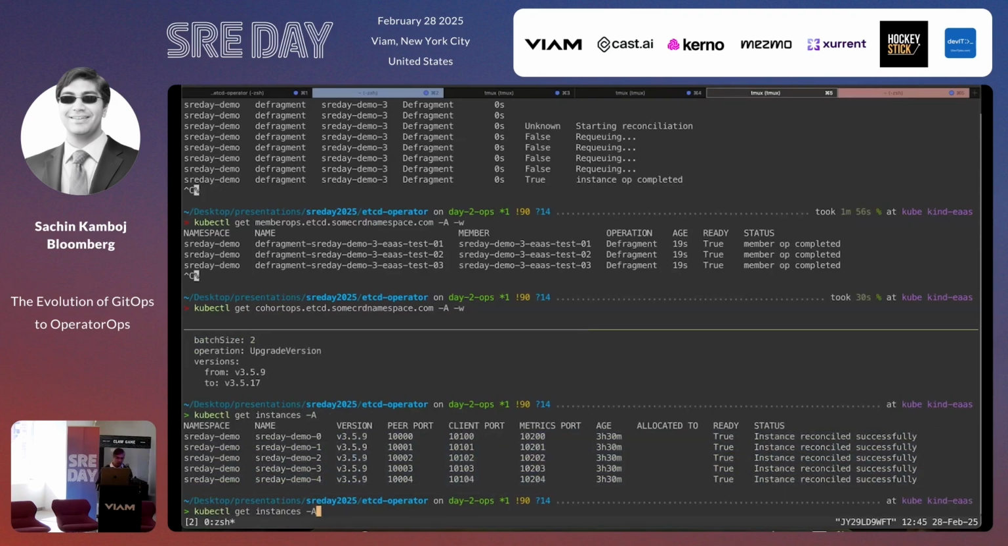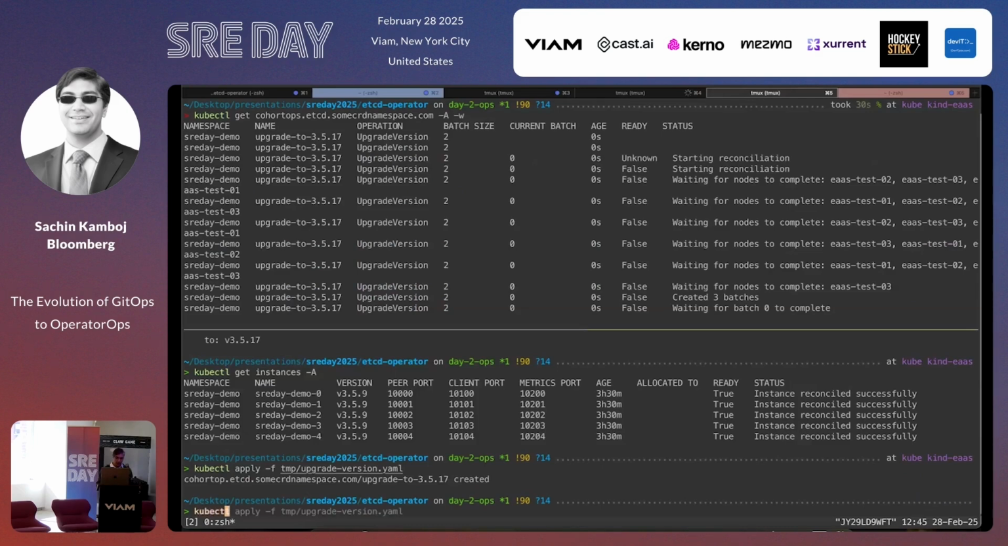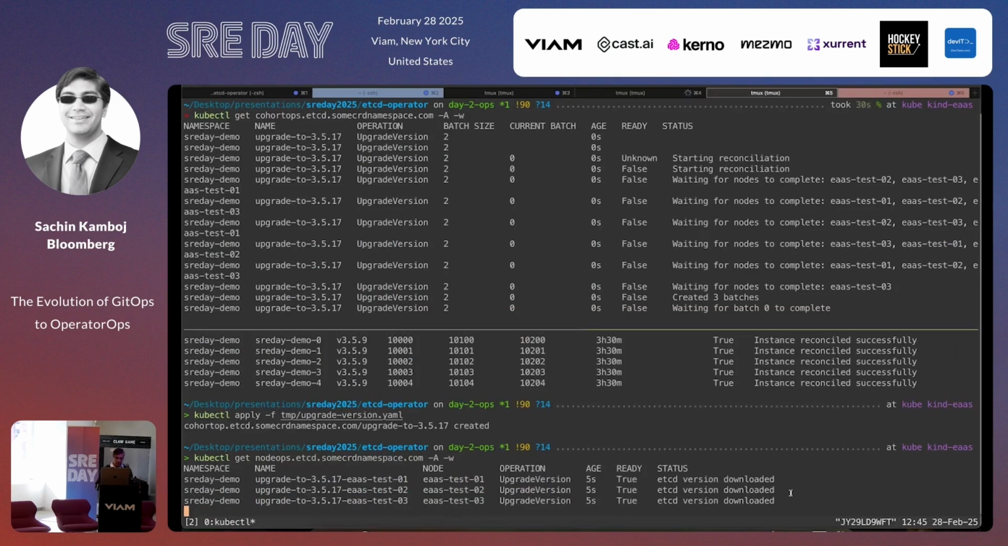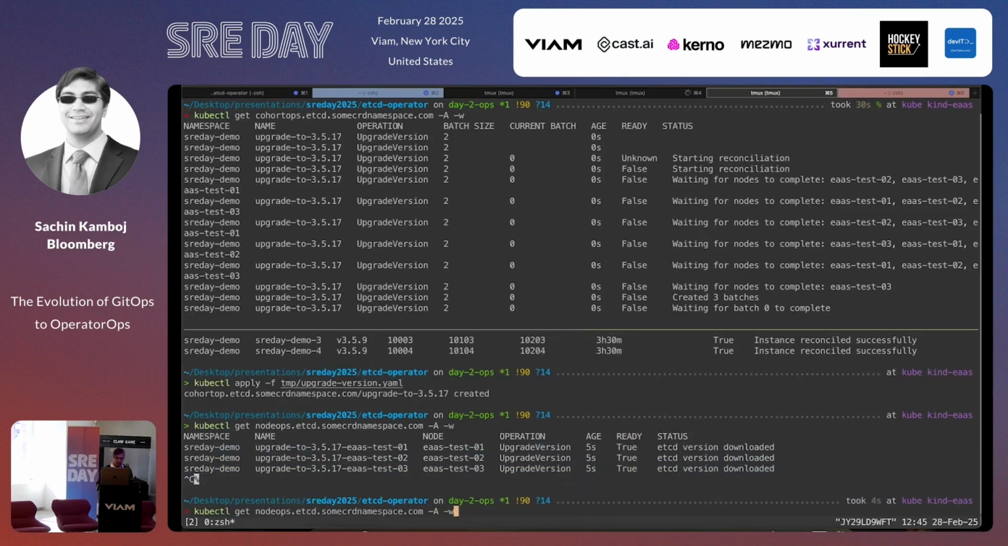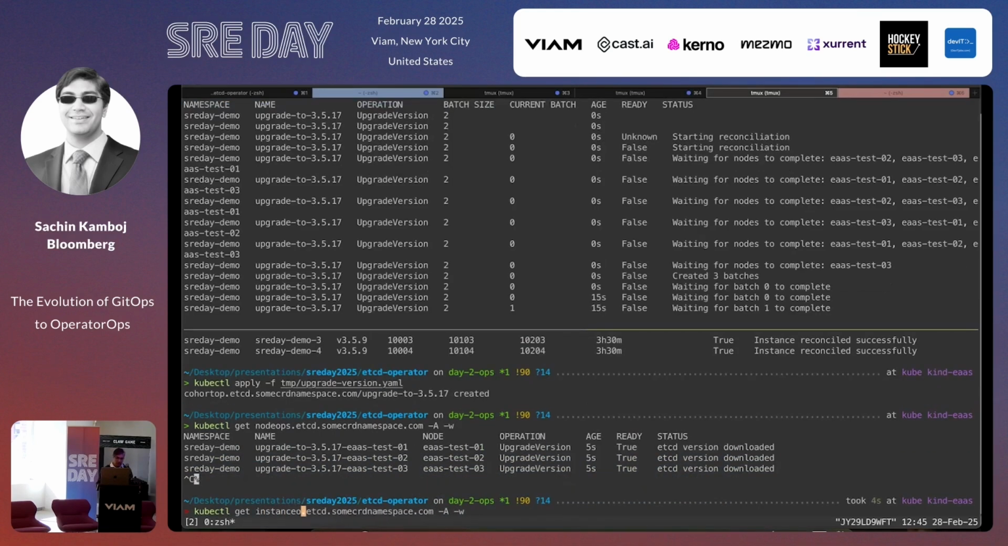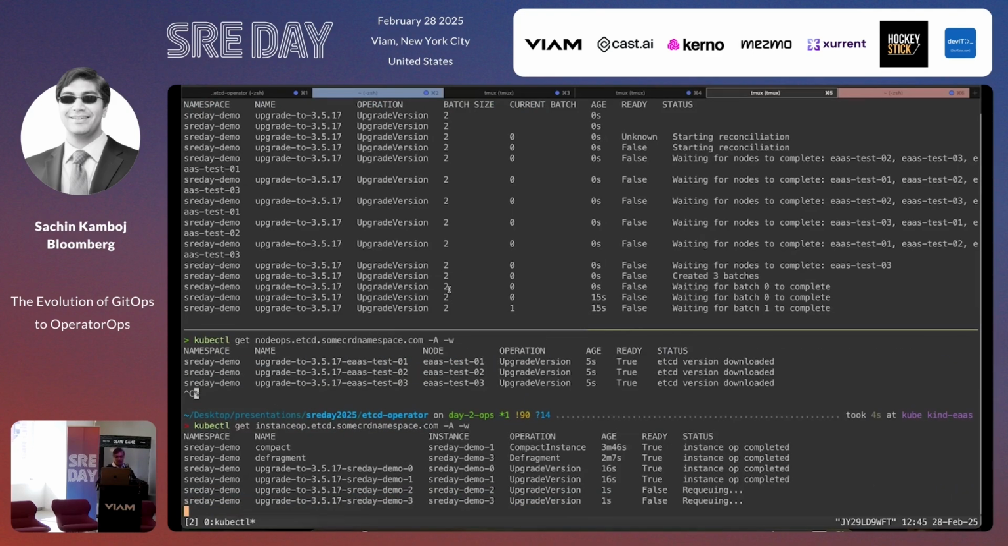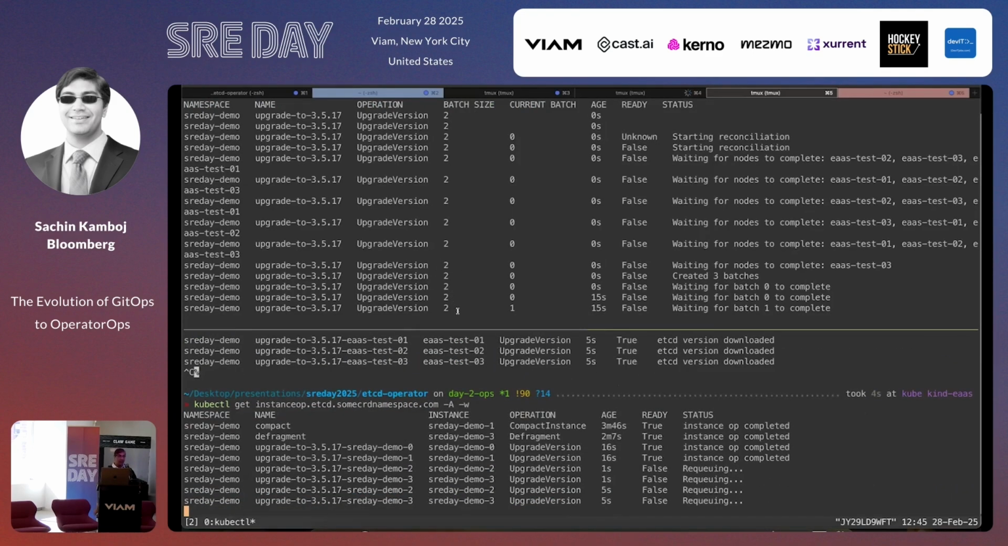What I'm going to do is apply this cohort op that is going to try to upgrade them to 3.5.17. While I do that, I can do a get node ops. If I look at node ops, it's telling me I successfully downloaded the etcd version. If I look at the instance ops, the batch size I specified is 2, so it's only going to do 2 instances at a time.